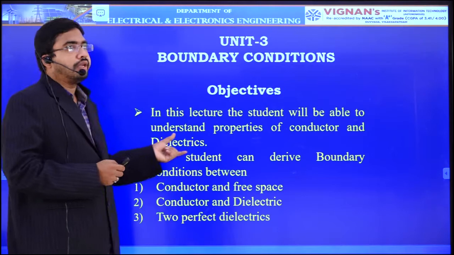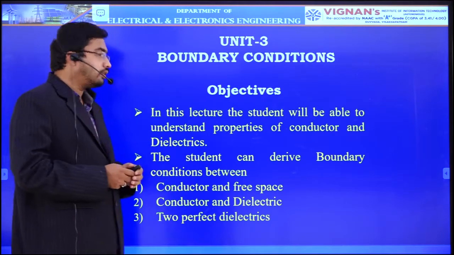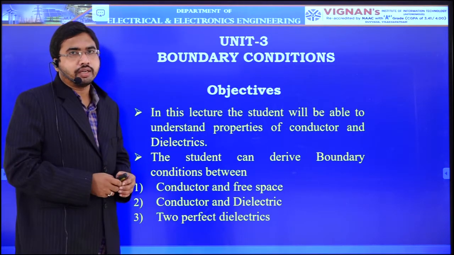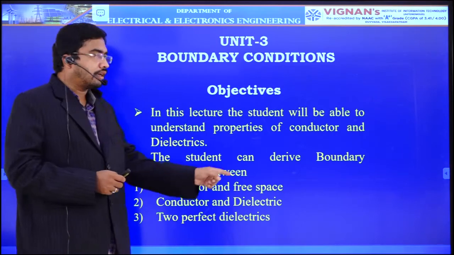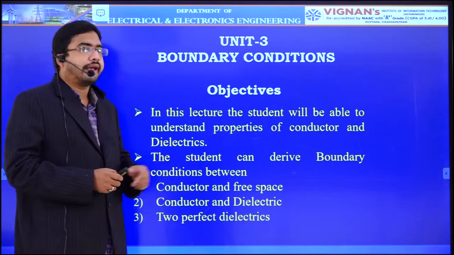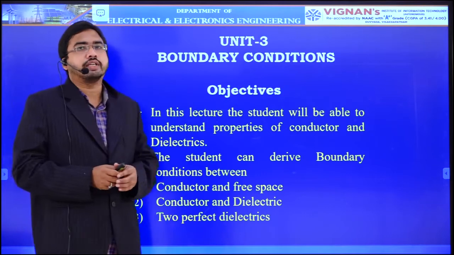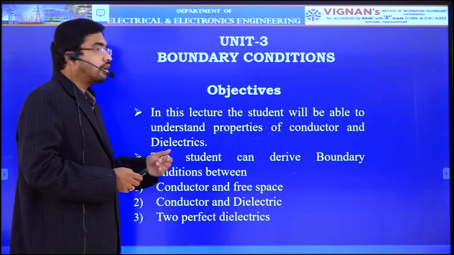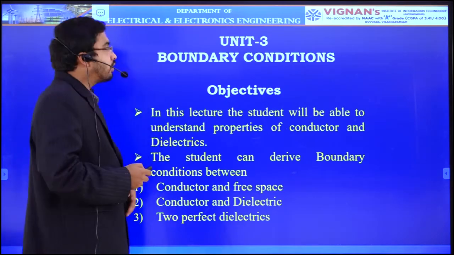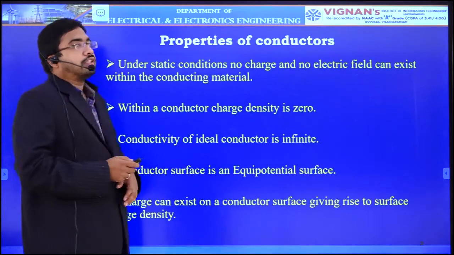Next, we are going to see in detail about the derivation of boundary conditions between a conductor and free space, conductor and dielectric, and two perfect dielectrics. We are going to derive those boundary conditions. Okay. So, what is meant by a conductor?